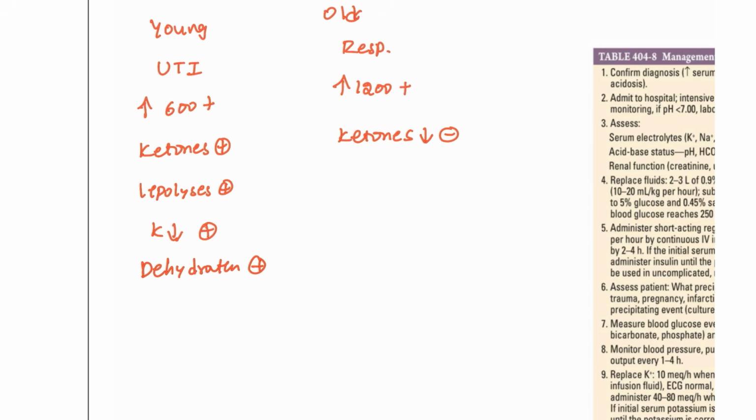Okay, all this will be seen. Here lipolysis is minimum and potassium is normal and dehydration is seen obviously. Okay, this will be associated with the HAGMA, and this is associated with the NAGMA.